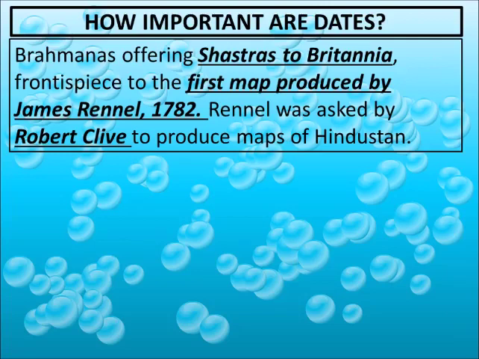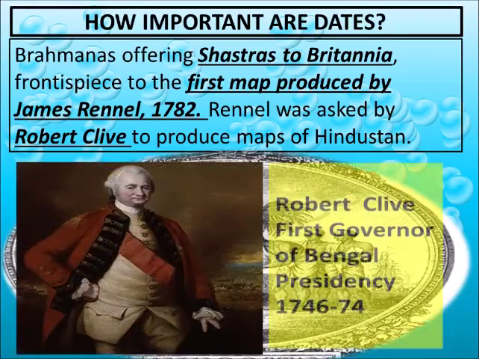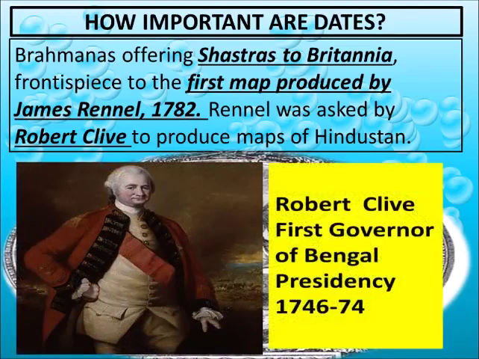Next is how important dates are in history. Very much important, I can say. Now see this picture. Brahmins in this picture are offering Shastra to Britannia. Front piece to the first map produced by James Rennell in 1782. Rennell was asked by Robert Clive to produce a map of Hindustan. Robert Clive, who was he? He was the first governor of Bengal Presidency, whose tenure was 1746 to 74.